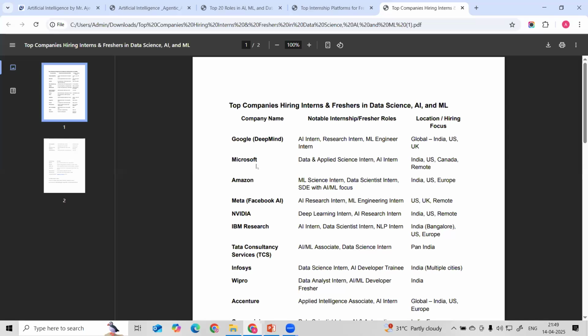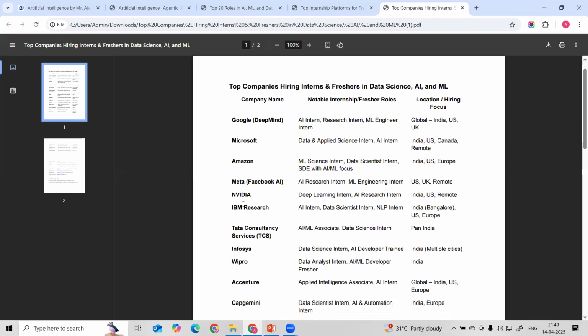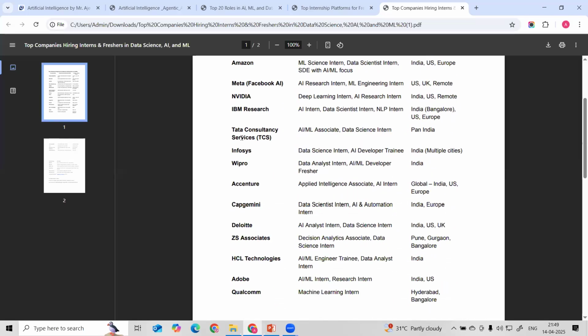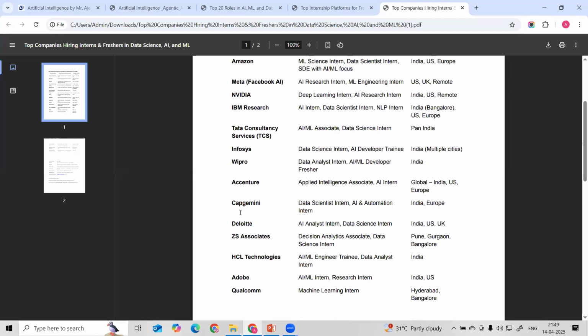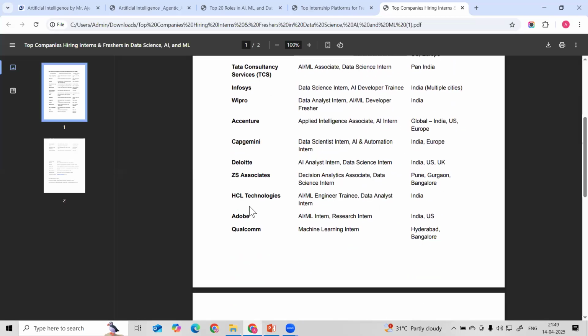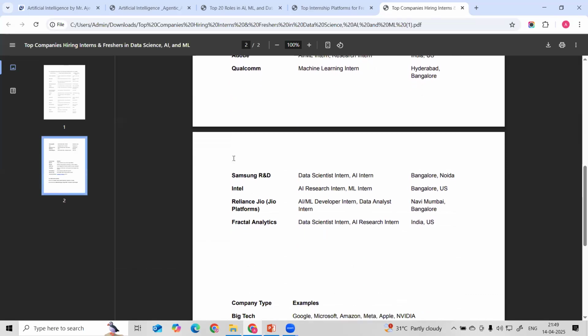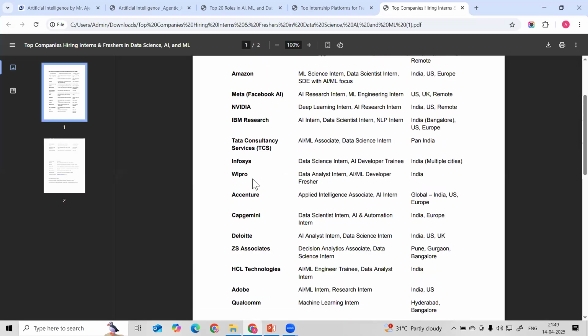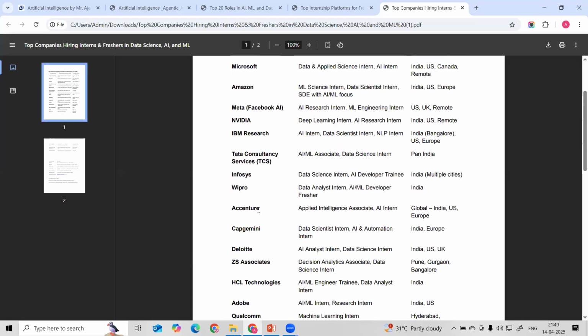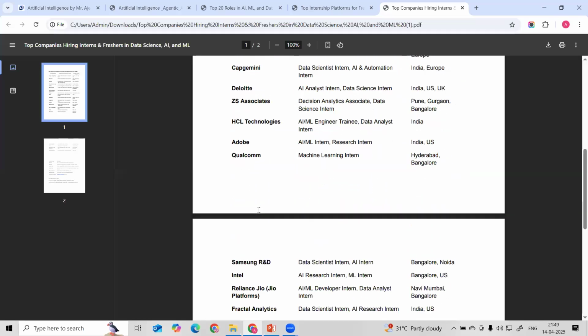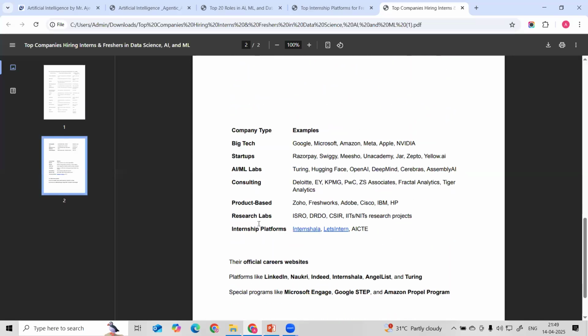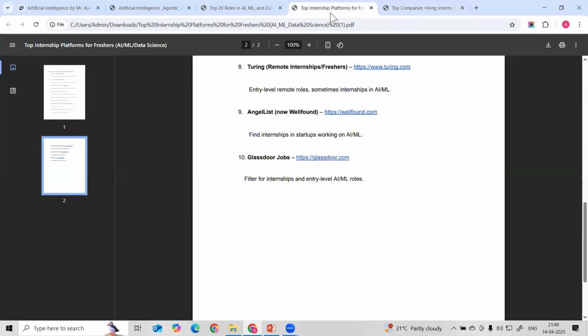Then Microsoft is another company hiring freshers and interns. Then Amazon, Meta, Nvidia, IBM Research, TCS, Infosys, Wipro, Accenture, Capgemini, Deloitte, ZS Associates, HCL Technology, Adobe, Qualcomm. These are some of the companies you can definitely target, because they are mostly in data science and AI. They are doing mass hiring for freshers and experienced professionals. You can also see some of the top internship platforms.